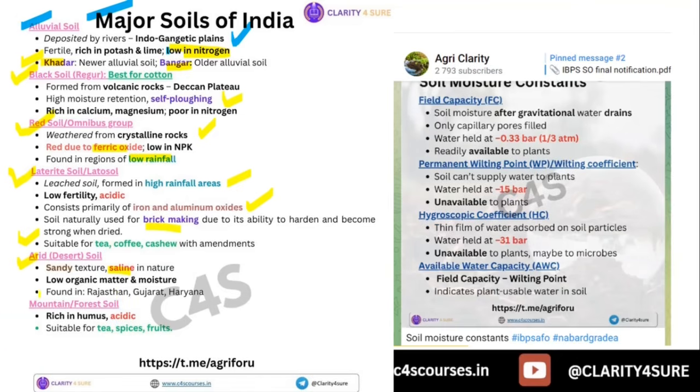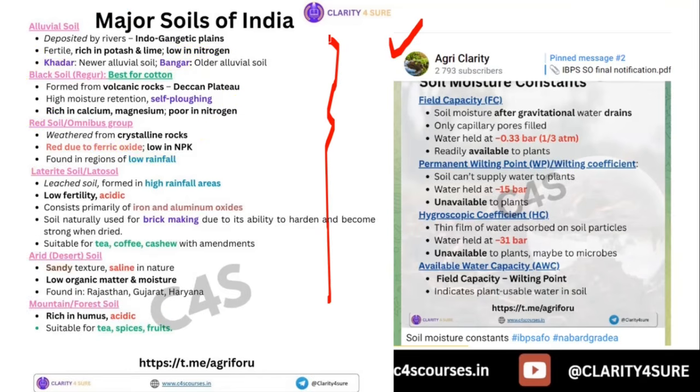And mountain and forest soil, they are rich in humus, they are acidic and suitable for tea, spices, and fruit plantation type of crops. So yes, this was the revision card for the major soils of India.